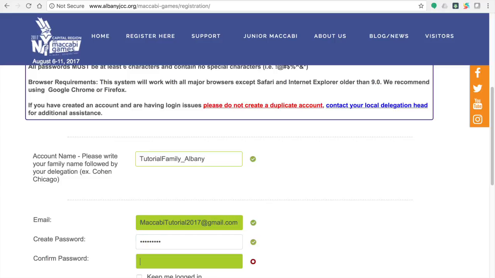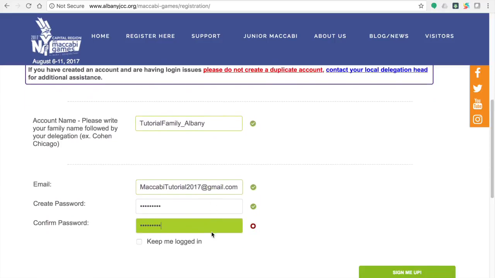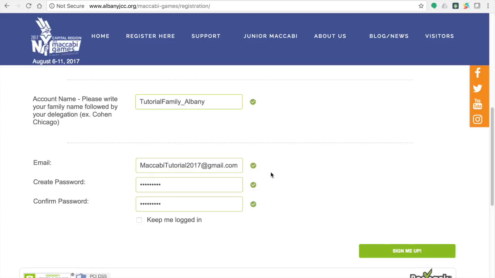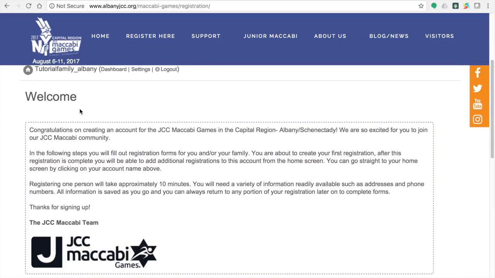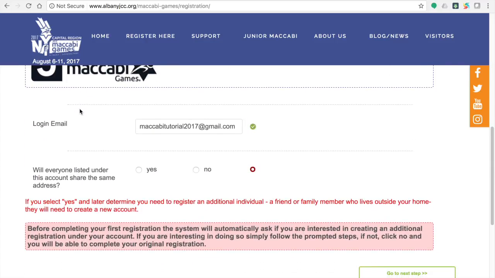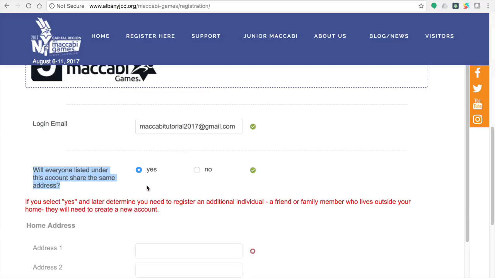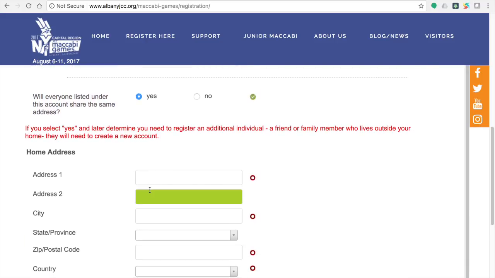You'll be brought to a screen welcoming you to the registration process. Scroll down and select Yes if everyone you will register lives at the same address. If you might be registering friends or family members who do not share the same mailing address and do not have access to email and need assistance registering for them, then you will select No, as you are indicating you will be registering people under your account who live at different mailing addresses.